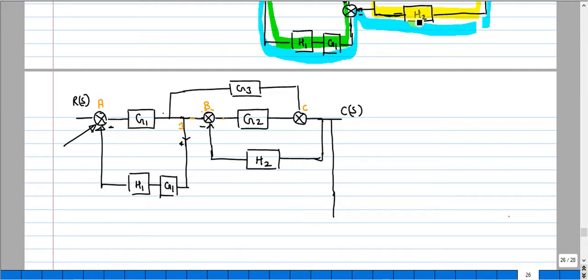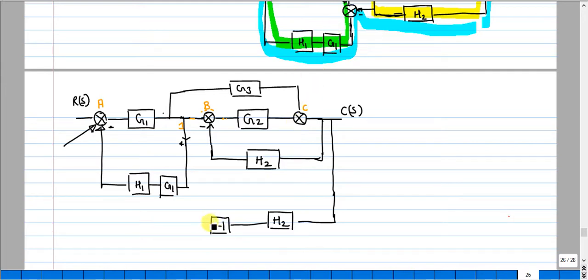So I had H2, so while flowing, H2 will be my first block, followed with, I had a summing point that is negative. So let me consider the negative unit block.